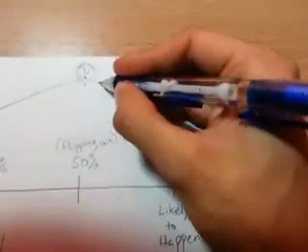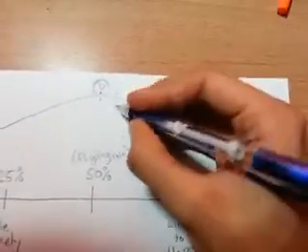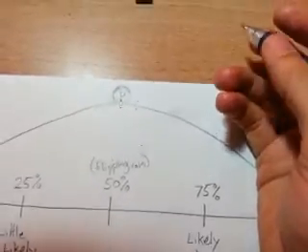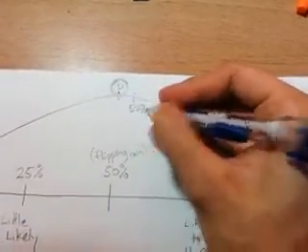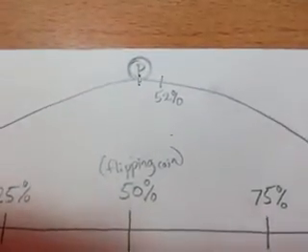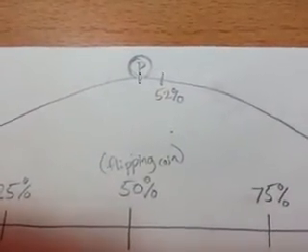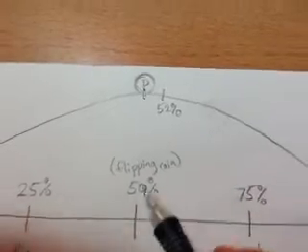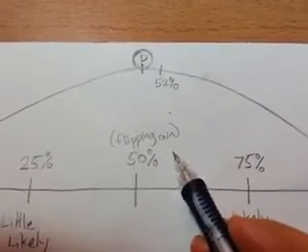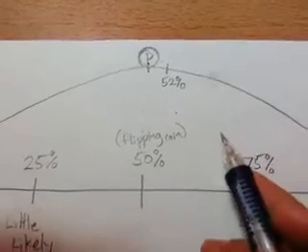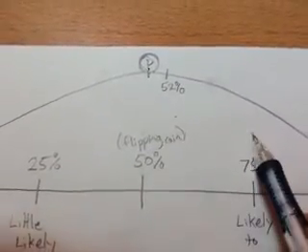But what if I said, okay, instead, the chance of something happening is 52%. So 52% isn't that far away from 50%, but now that it is slightly more to the right side, you could say that, oh, it is a little bit more likely for something to happen.